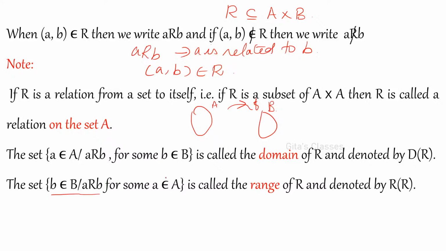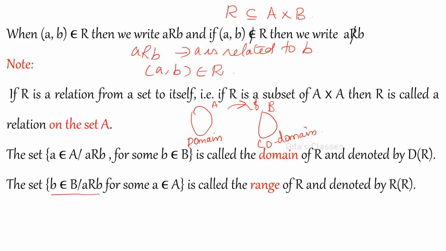What is the difference between codomain and range? Shrutika told that this is the codomain. Correct, very good. This is the domain and this is the codomain. Are they equal always? Range means only images.